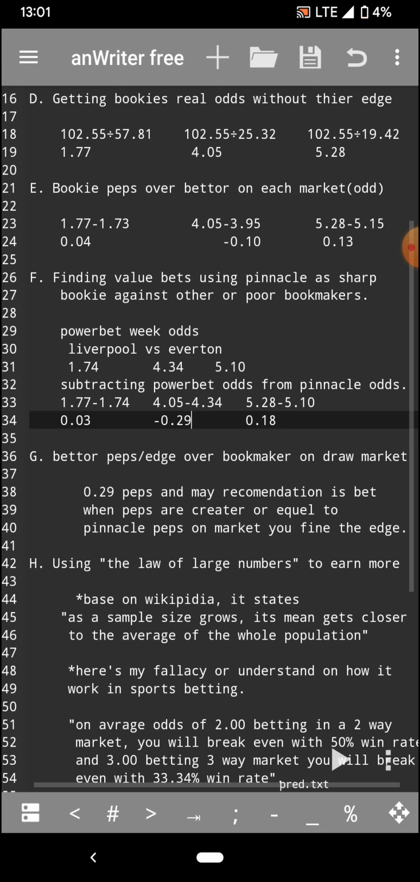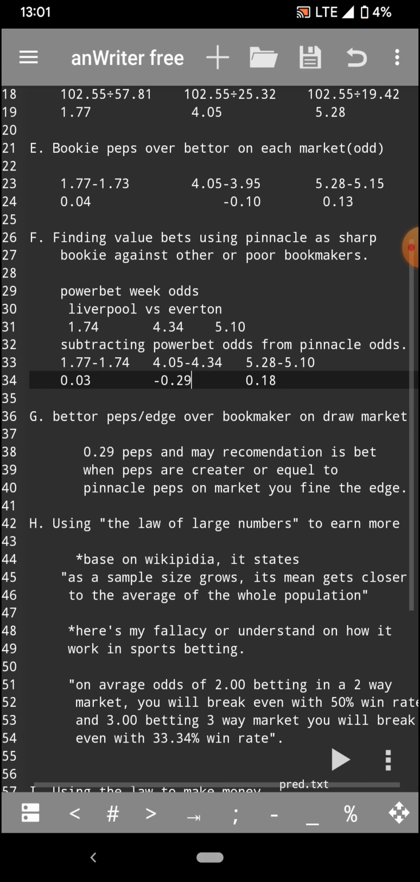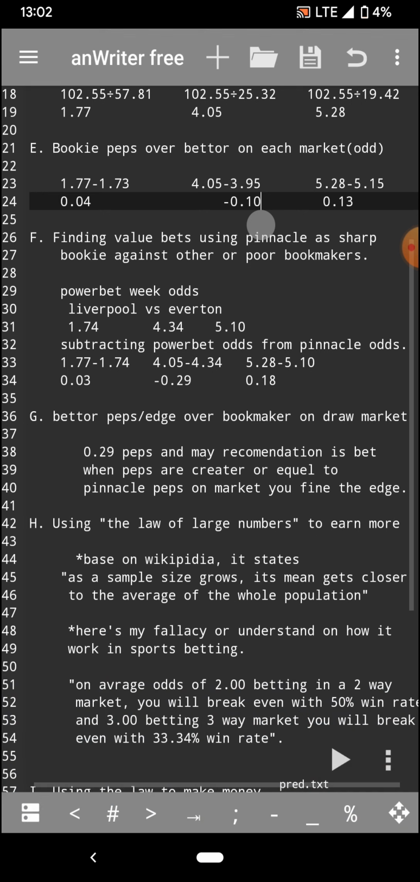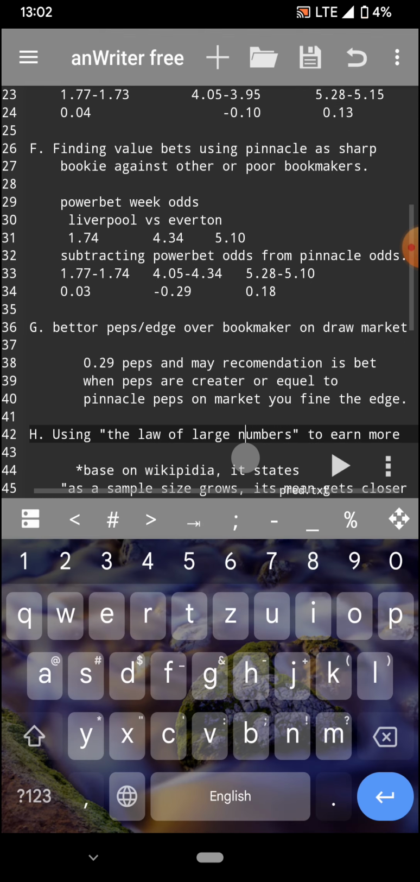Okay, so the G right there is about the bettor's edge over the bookmaker on the draw market. So we are having 0.29 pips, and my recommendation is bet when your pips are greater than or equal to Pinnacle pips on the market. You find the edge. So you can see I'm trying to explain there that you should only bet when the edge is greater than the Pinnacle edge, right? It should be greater than or equal to the Pinnacle edge. So it should be greater than or equal to the 0.10, right? So you can kind of get the idea. And then now using the law of large numbers to earn more.